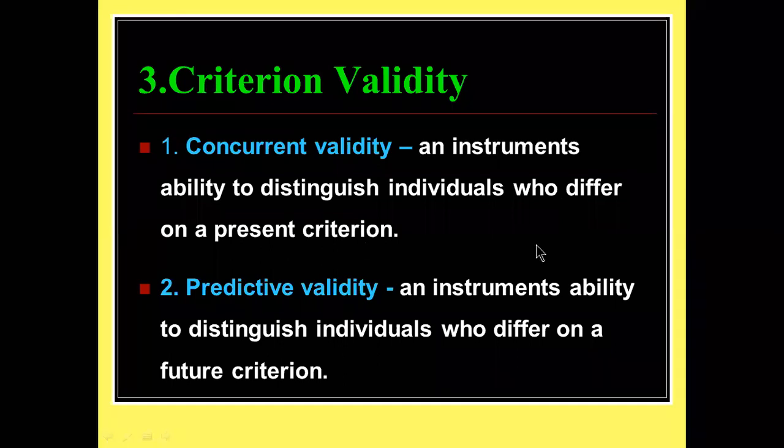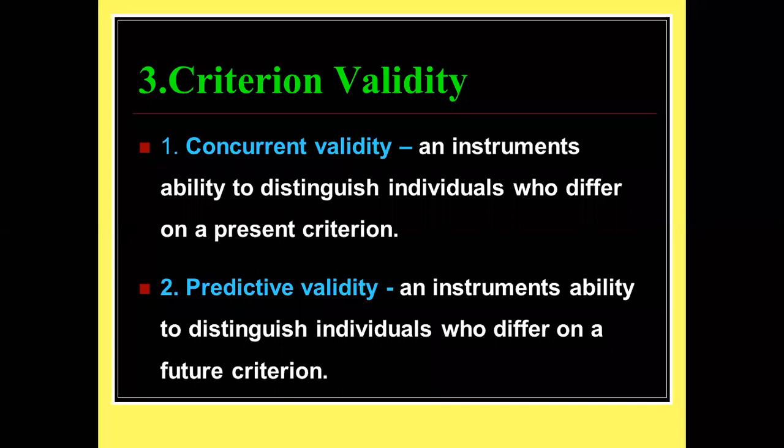So the present criteria, for example, how is Sahil Chikara at present in third year? That is criterion validity. We are not saying how Sahil Chikara was in the first year, or how Sunny behaved in the previous class. We are going to see how the tool is at present, whether it will be useful for the present situation. That is called concurrent validity.